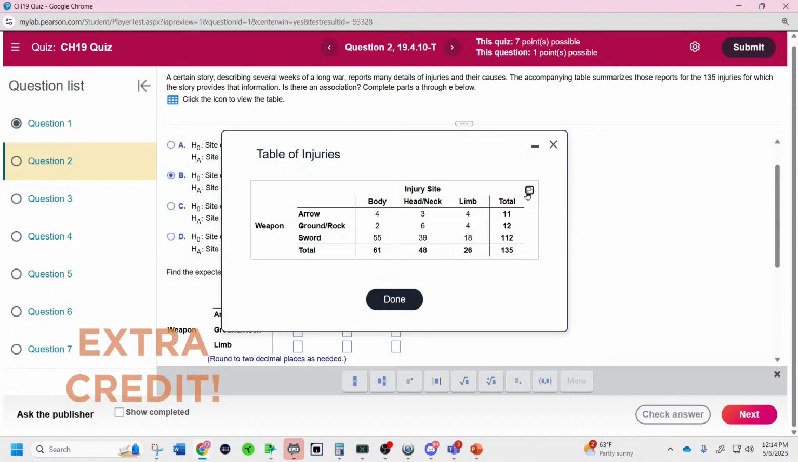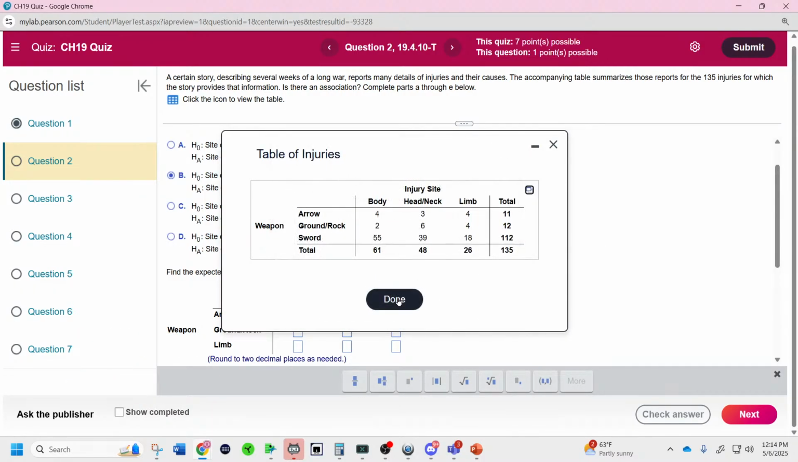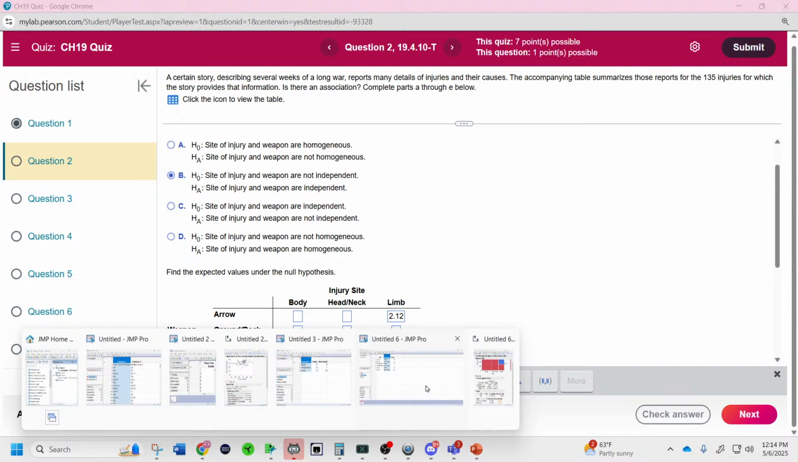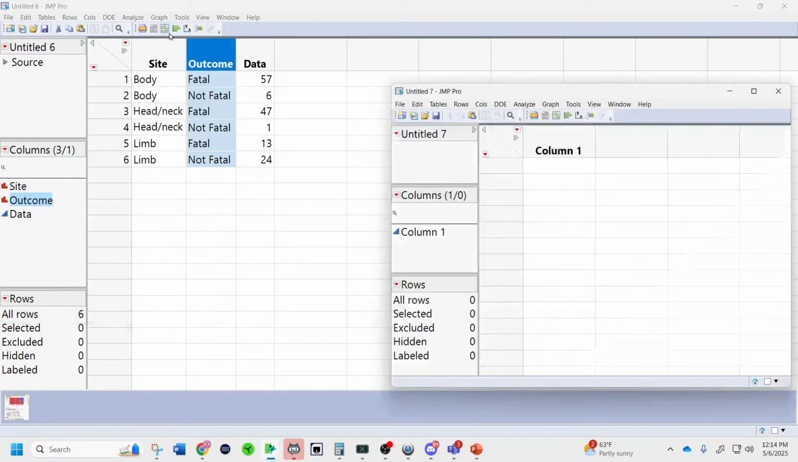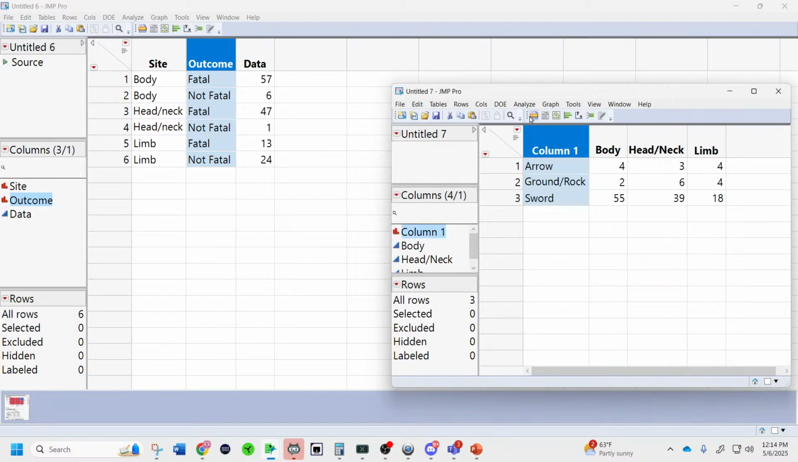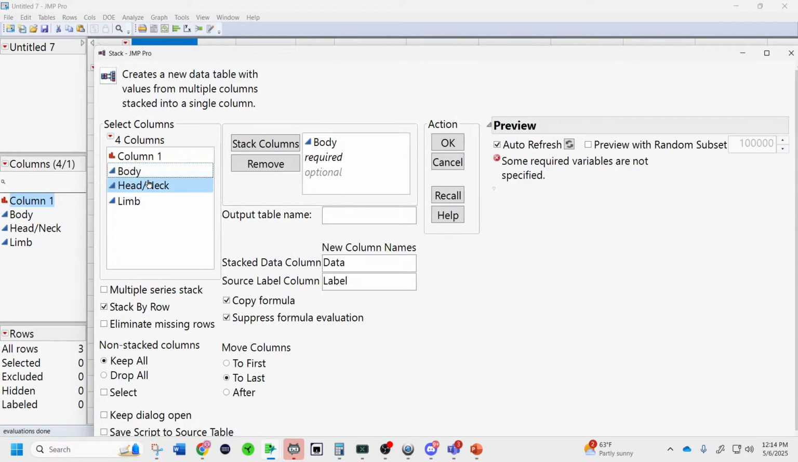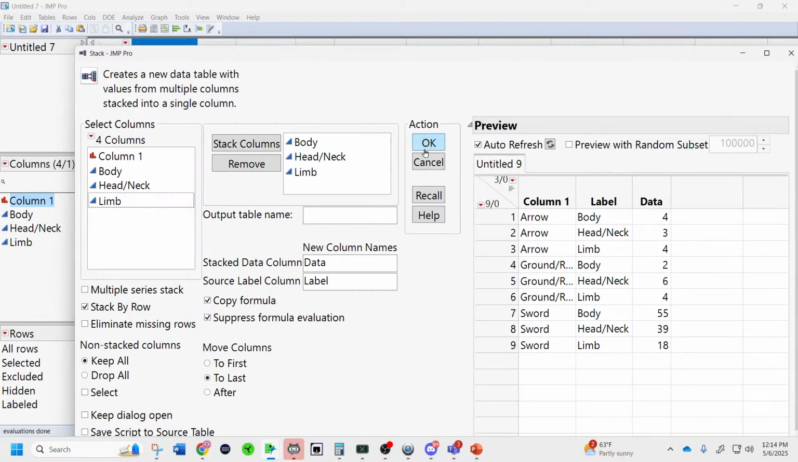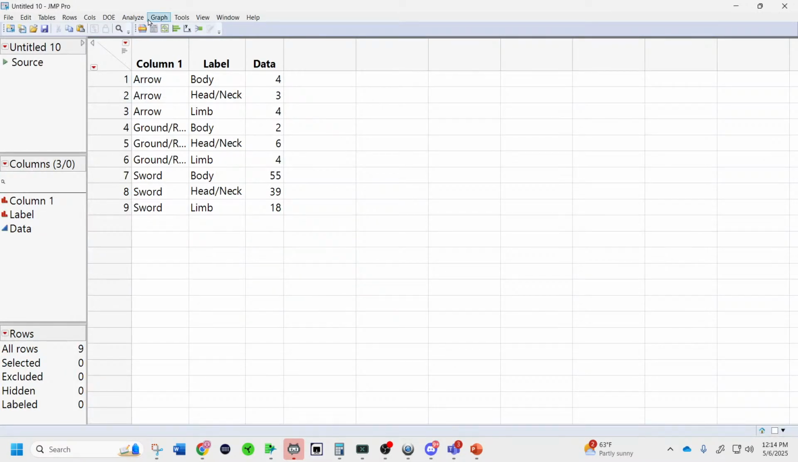And so you can do it all really quickly by going to JMP, copy to clipboard, and then hit Command-C or Control-C. And then you go back here into JMP. You go to File, New, Data Table. And then you go Edit, Paste with Column Names. Then you're going to need to go to Tables, Stack. With Tables, Stack, you're going to stack Body, Head, Neck, and Limb, and then click OK. And with this right here, you're then going to go to Analyze, Fit Y by X.